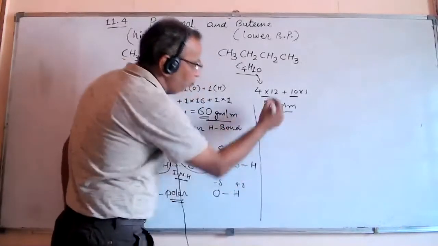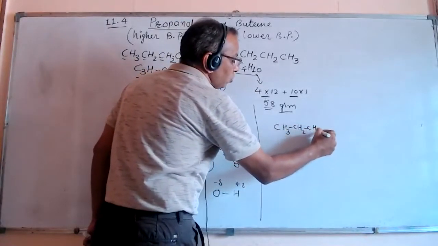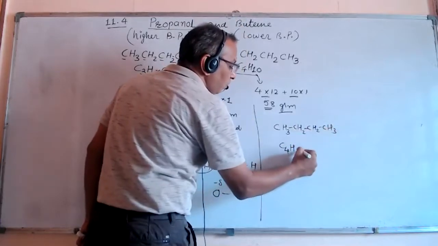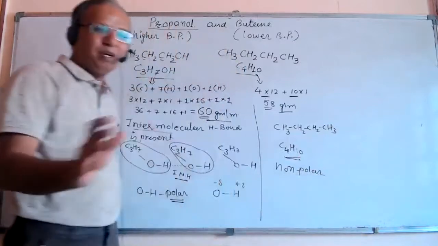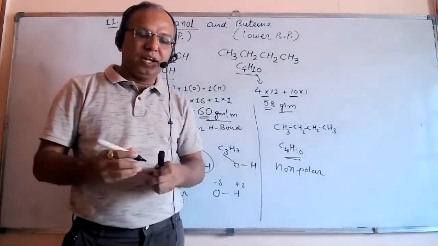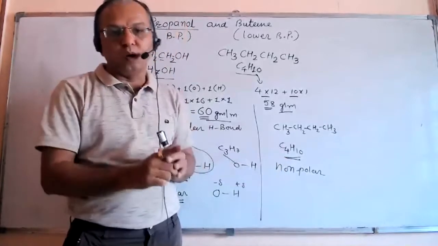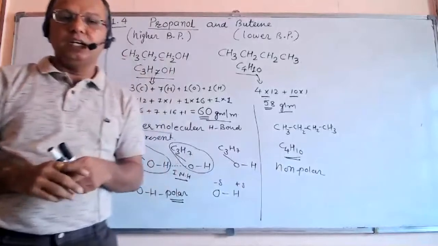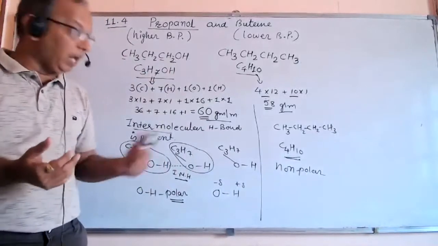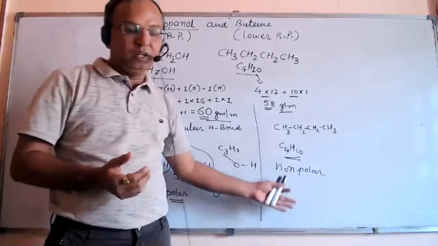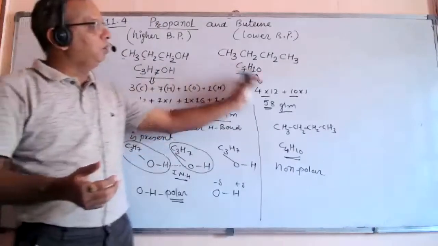If we think of butane, it's CH3, CH2, CH2, CH3, or C4H10. This is non-polar. Carbon and hydrogen are both nearby in their electronegativity, that's why this bond is non-polar. Second, there is no intermolecular attraction force present in it like in alcohol, or we can say it's very weak. That's why propanol has a higher boiling point compared to butane.